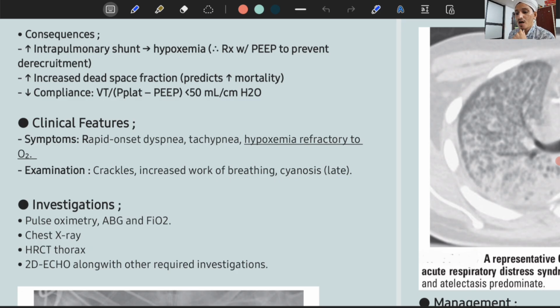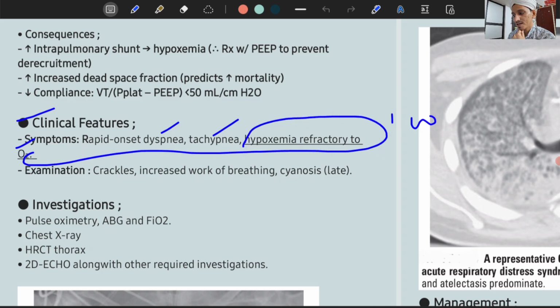Now coming to the clinical features of ARDS, we will discuss investigations and management in the other video. Just now we'll discuss the clinical features. So what will be the symptoms? There will be dyspnea, of course, it is a type of respiratory failure. There will be tachypnea. Hypoxemia, which will be refractory to 100% oxygen. On examination you will have crackles, increased work of breathing, and in late stages you can have bluish discoloration of skin and mucous membrane, that is nothing but cyanosis.